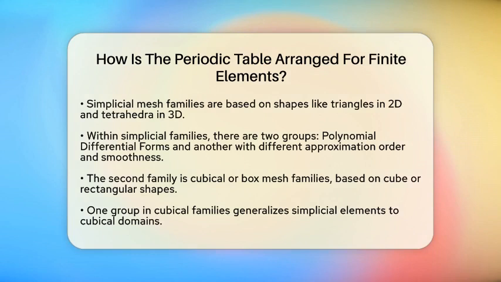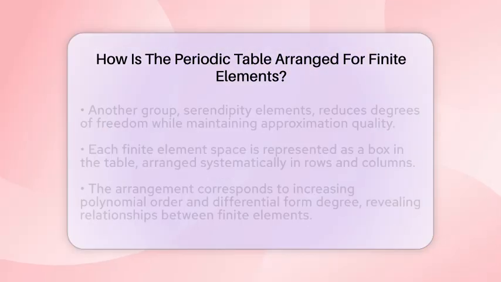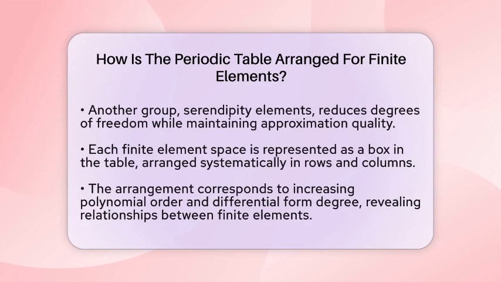Each finite element space is represented as a box in the table. The arrangement is systematic, with rows and columns that correspond to increasing polynomial order and differential form degree. This layout helps reveal relationships between different finite elements, much like how the chemical periodic table shows trends in element properties.